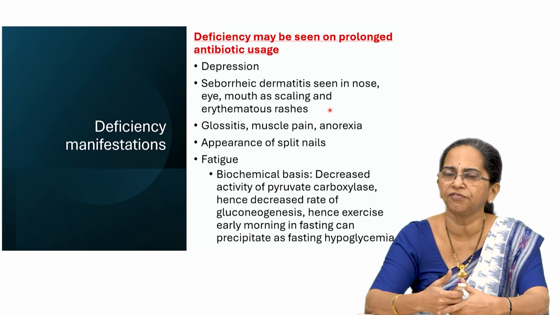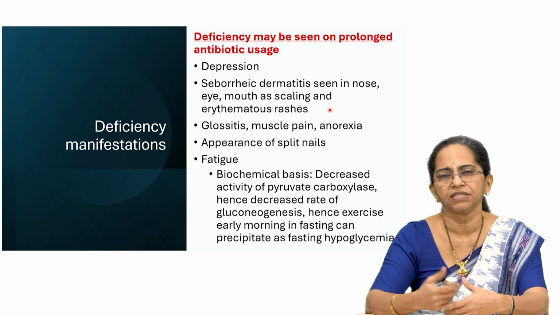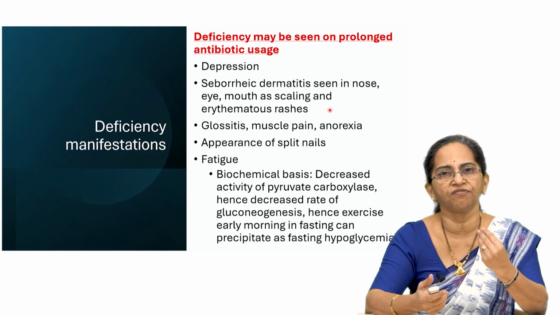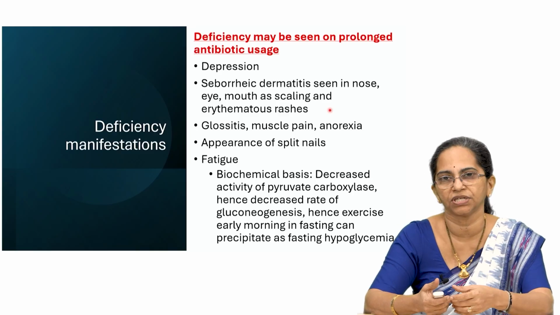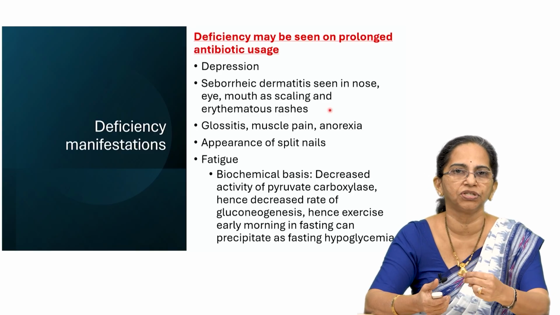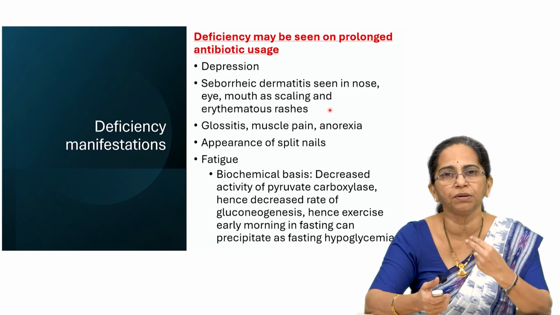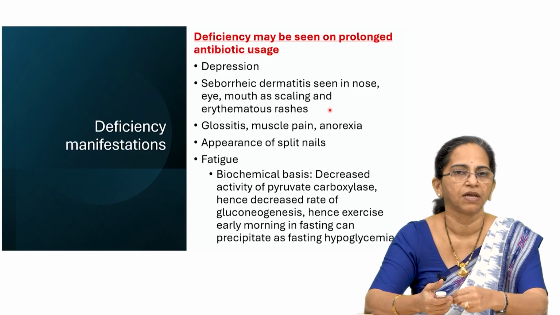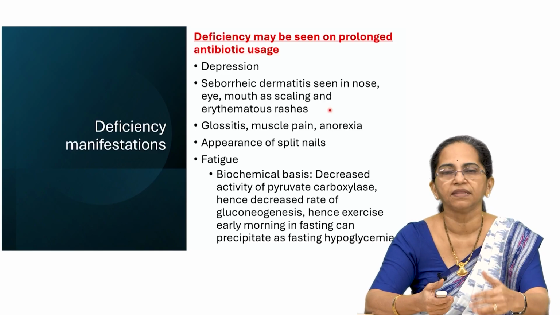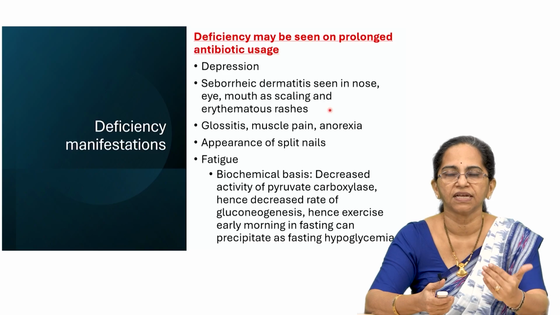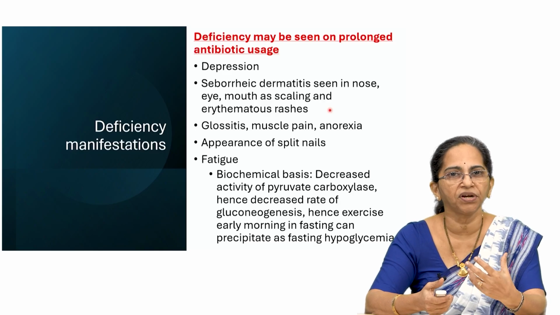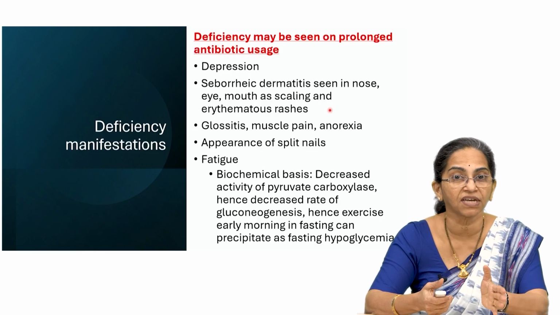How to explain the fatigue in biotin deficiency? Just a while ago I told you the role of biotin in gluconeogenesis. It is needed for gluconeogenesis because it is a coenzyme for two important key enzymes. So, if there is no vitamin, then there won't be gluconeogenesis. Gluconeogenesis is an important pathway that fetches glucose when you are starving.